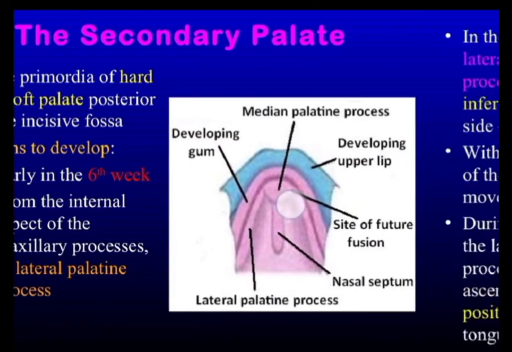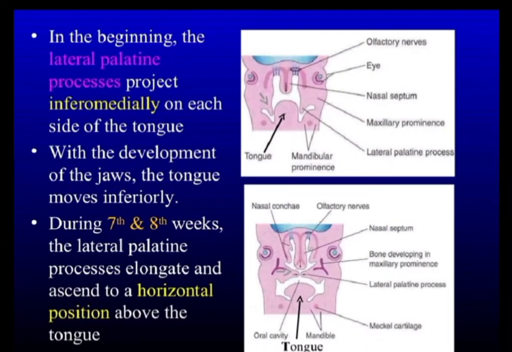This lateral palatine process begins to develop from the maxilla and it projects inferomedially on both sides, and it goes below the tongue.